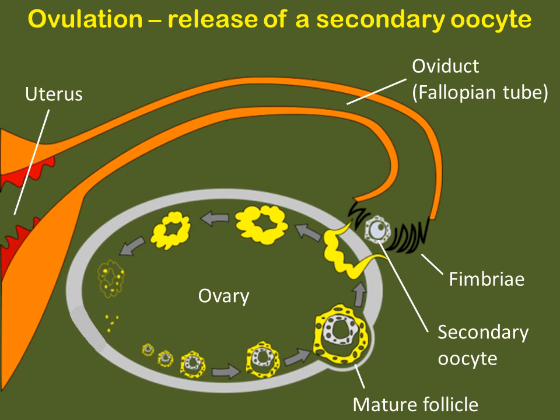Now, these structures at the end of the oviduct, called fimbriae, long finger-like extensions, sweep over the ovary in anticipation of encountering one of the secondary oocytes, and it will sweep up that secondary oocyte, guiding it into the oviduct, where fertilization may take place. Now, the remainder of the follicle, the cells remaining in the ovary, continue on as the corpus luteum, and they play a very important role in guiding the development of the uterus in preparation for successful implantation. They do that by releasing many of the female sex hormones, like estrogen and progesterone.